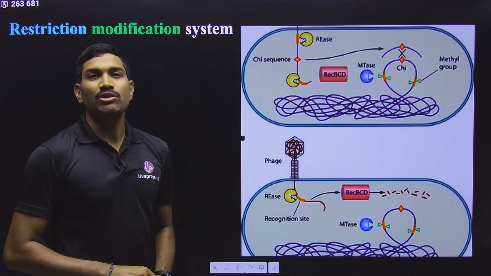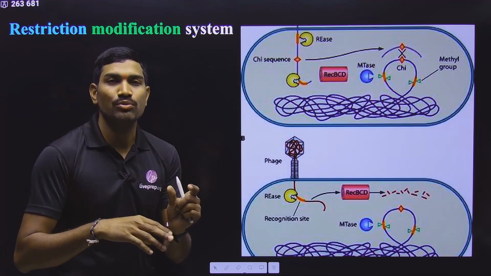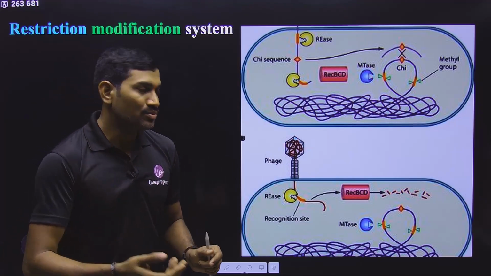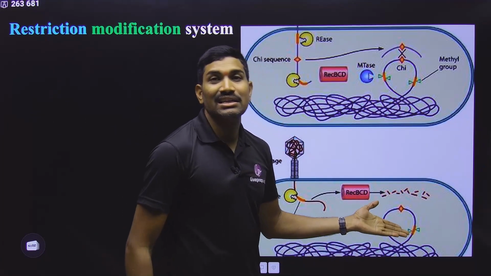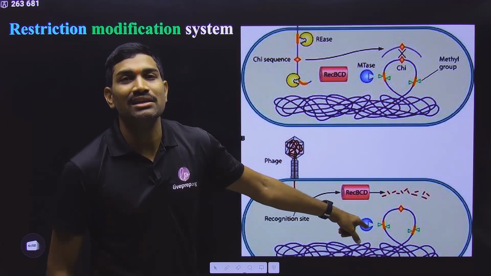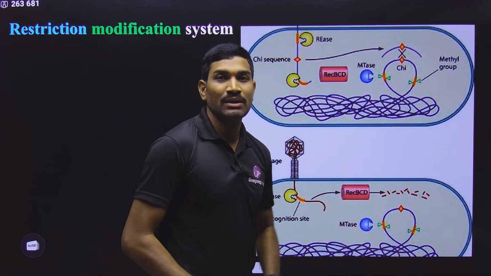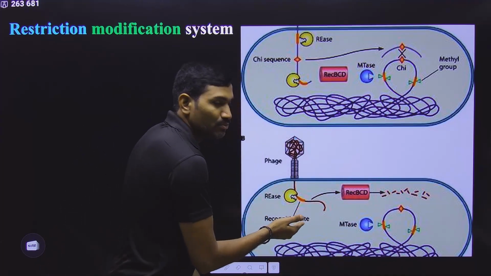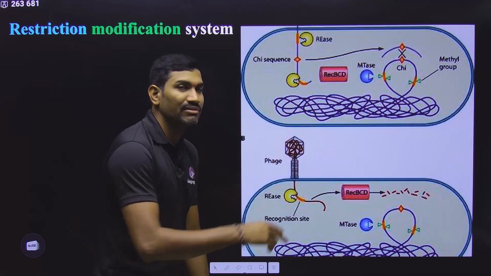The sequence is the same, but some nucleotides are modified by attachment of some chemical groups, mainly methyl groups. So methyl groups are added at the restriction site. Once methyl groups are added at the restriction site, the enzyme cannot recognize that site. In this way, the bacterium is protecting its own DNA. But this methylation process is not happening for viral DNA. So that's why the enzyme is immediately cutting the viral DNA.